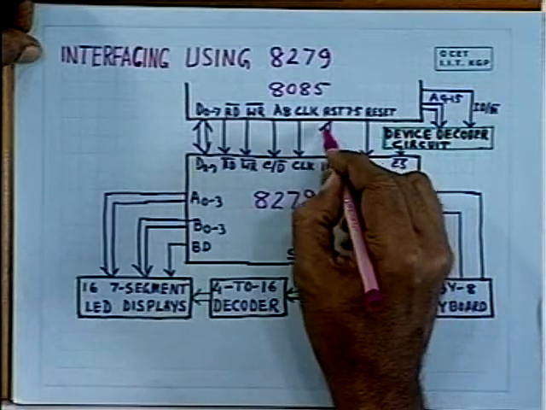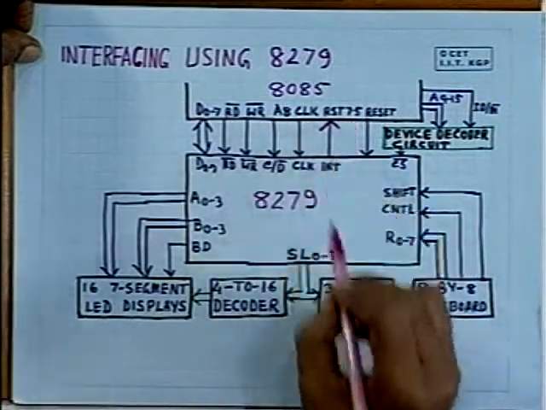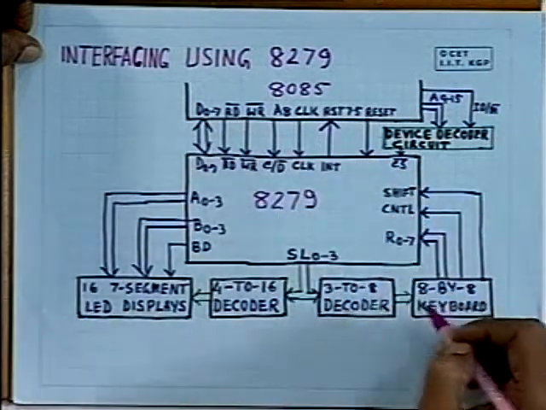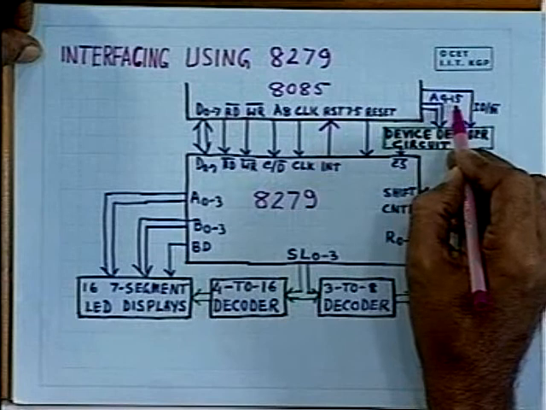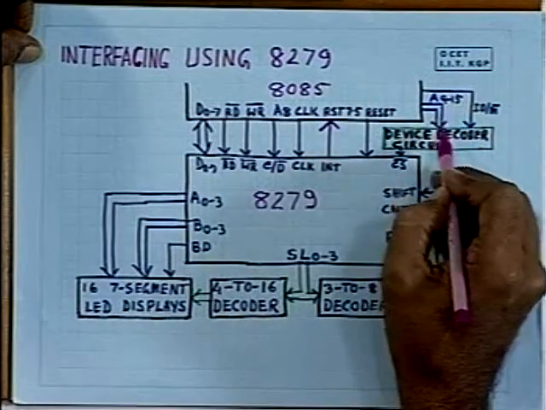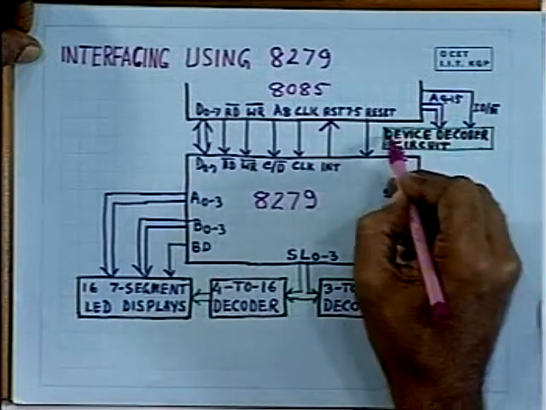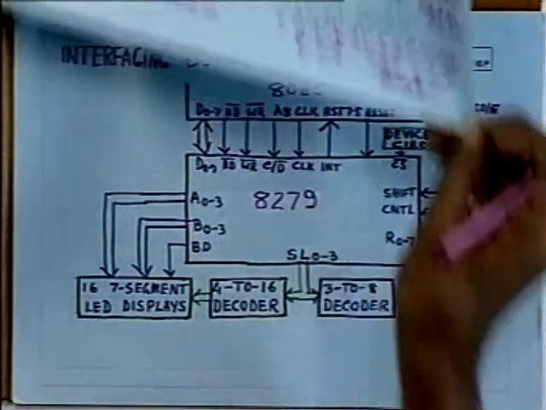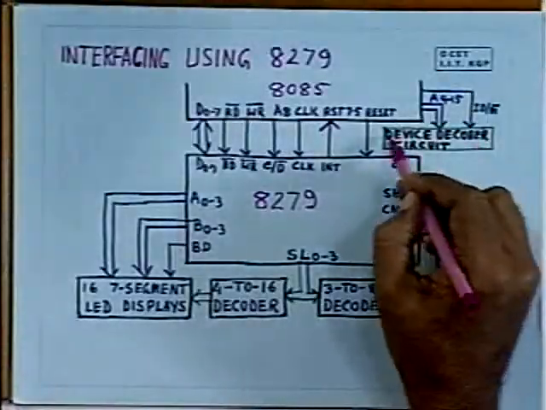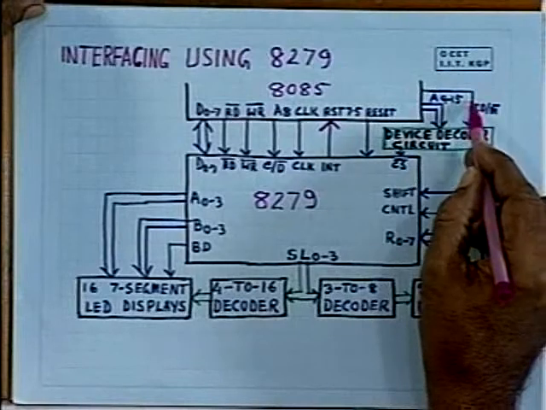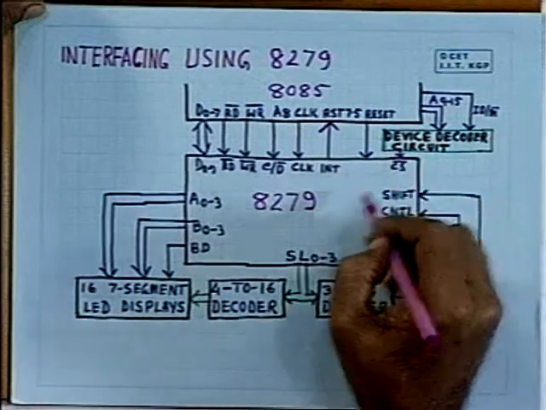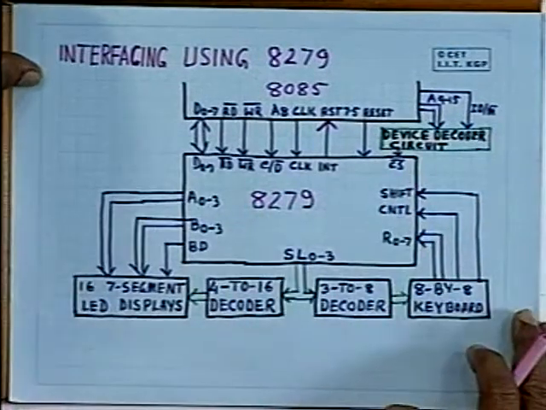And this is the interrupt line which has been connected to RST 7.5, and the reset line has come here, the clock line has come here, and A9 to A15 have been used for I/O. With the help of this device decoder circuit, you have to map these registers on the I/O address space, and this device decoder circuit will do that, and whenever this is 1 and proper values are used, this chip will be selected and you can access various registers inside the chip.